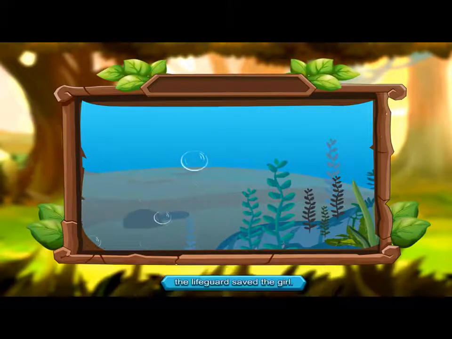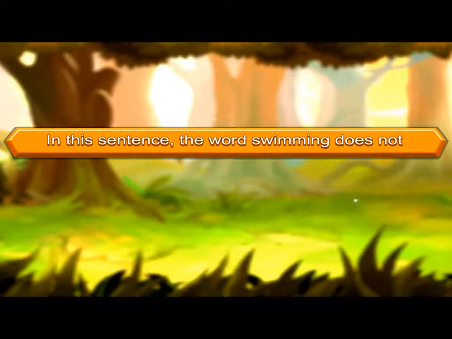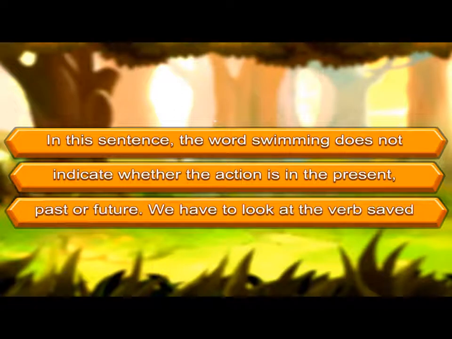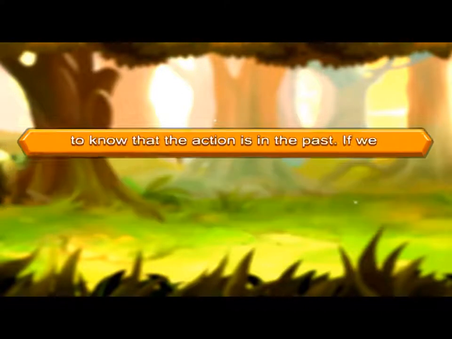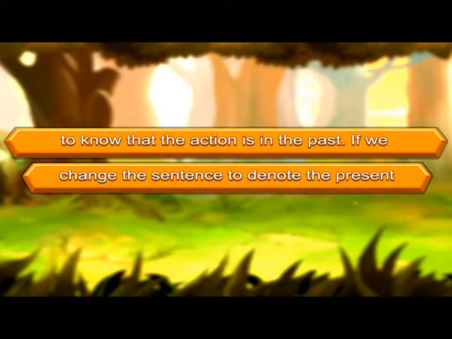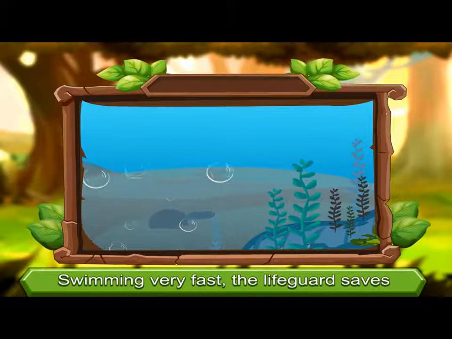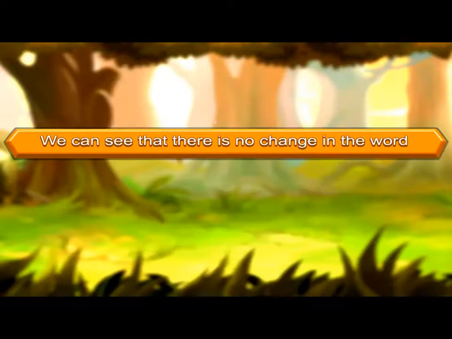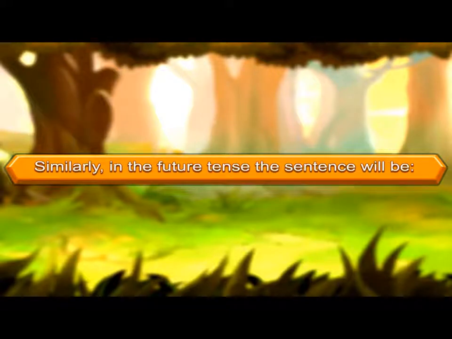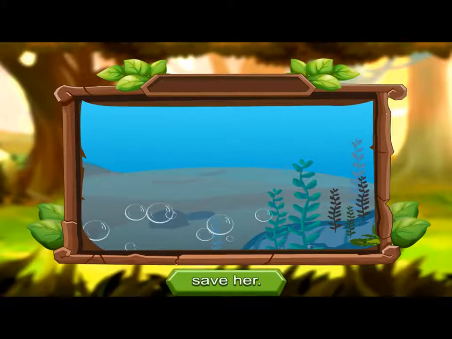Swimming very fast, the lifeguard saved the girl. In this sentence, the word swimming does not indicate whether the action is in the present, past, or future. We have to look at the verb saved to know that the action is in the past. If we change the sentence to denote the present tense, we will write it like this. Swimming very fast, the lifeguard saves the girl. We can see that there is no change in the word swimming. Similarly, in the future tense, the sentence will be, swimming very fast, the lifeguard will save her.